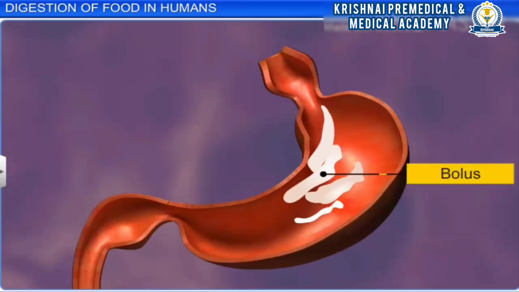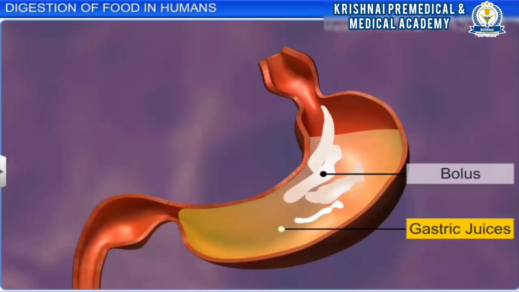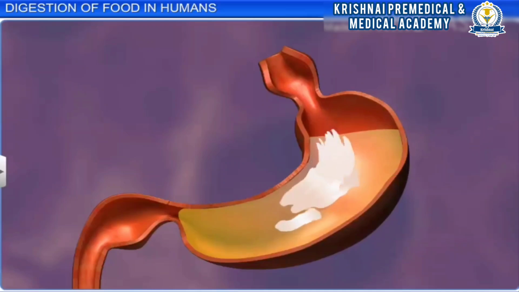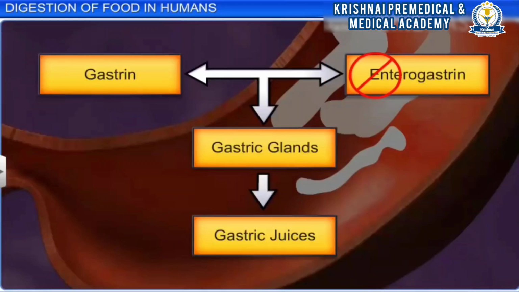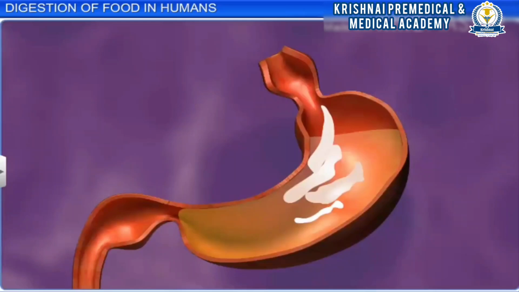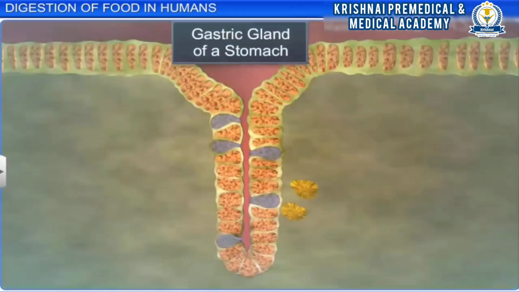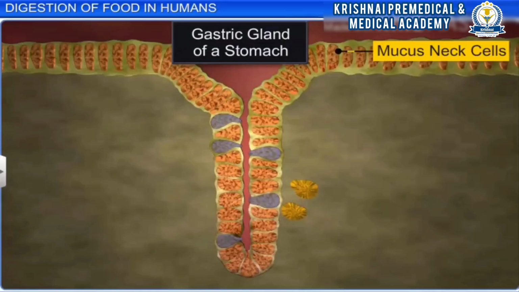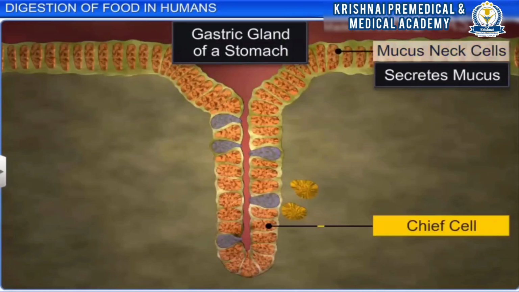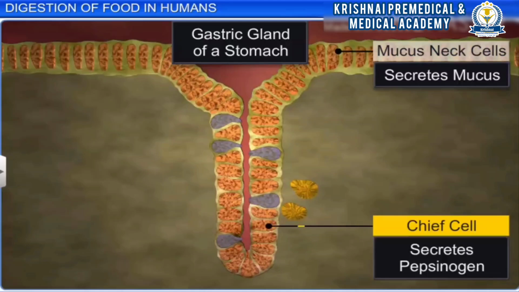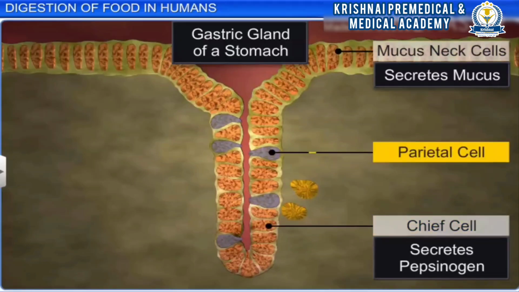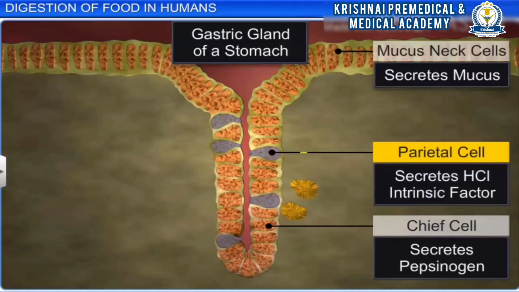The bolus remains in the stomach for nearly 4 to 5 hours, where it mixes with the gastric juices secreted by the gastric glands. These glands are stimulated by the gastrin hormone and inhibited by the enterogastrone hormone, and consist of three types of cells: mucous neck cells which secrete mucus, chief cells which secrete the proenzyme pepsinogen, and parietal cells which secrete hydrochloric acid, HCl, and intrinsic factor, a type of microprotein that absorbs vitamin B complex.